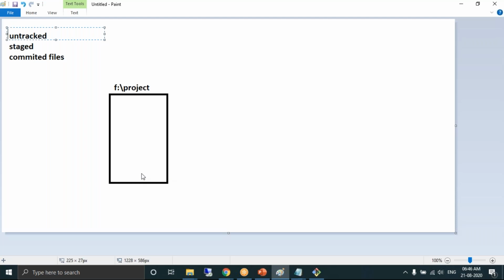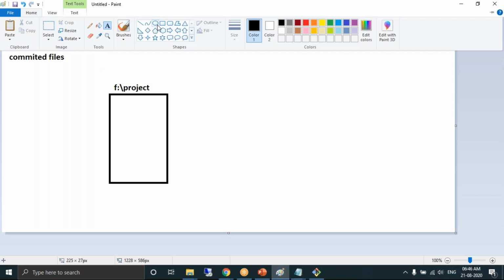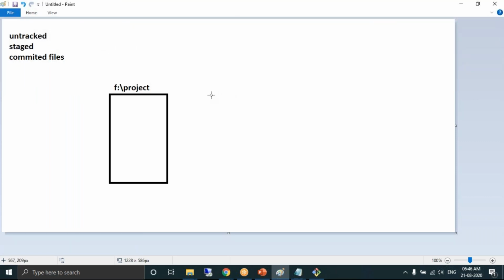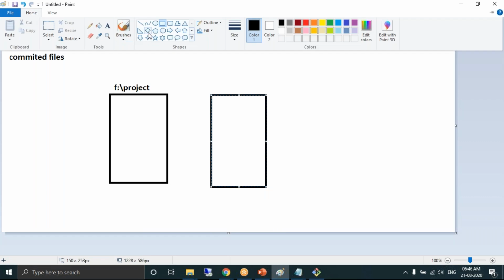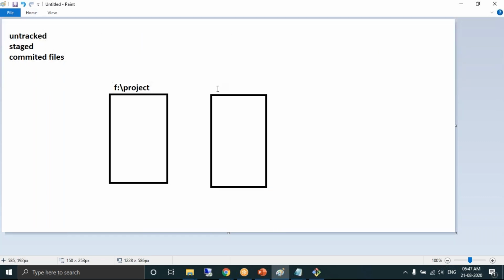Now what should the developer do? Developer should move the files into the staging area. That's the first step.